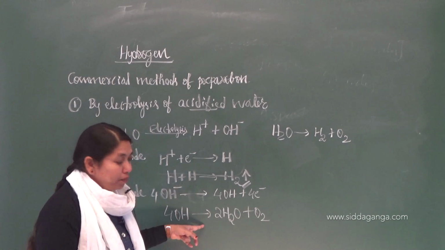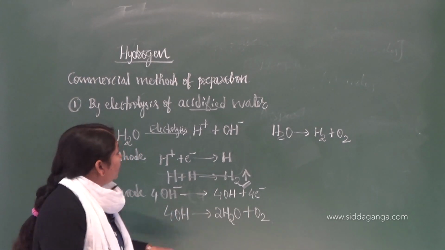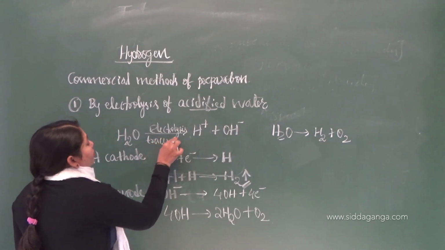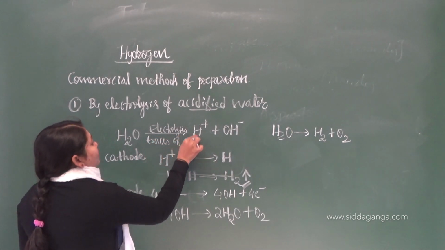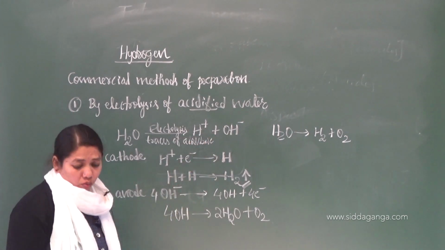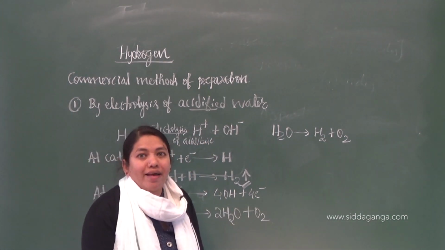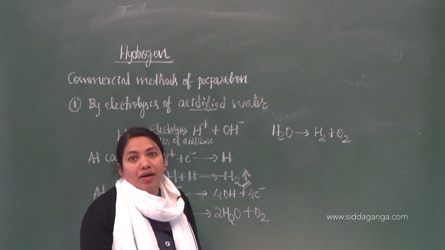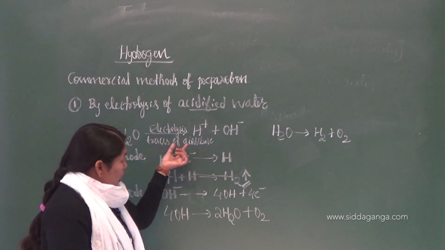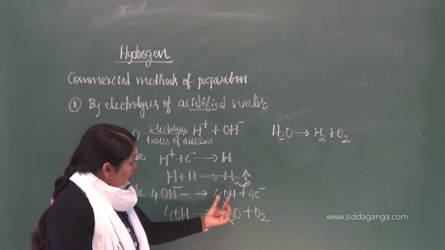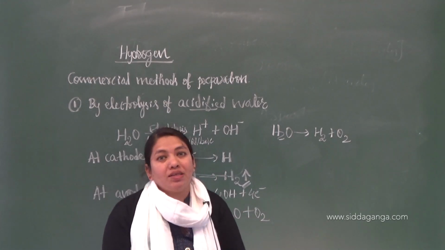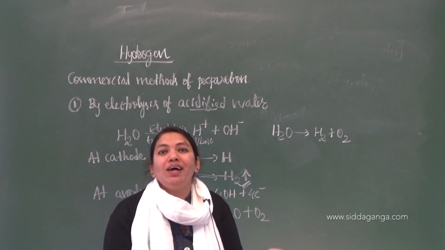One more important point you should remember, as I said, during this electrolysis you have to add traces of acid or base, because they are strong electrolytes. Acids or bases are strong electrolytes. They conduct electricity. So if you use sulfuric acid, it consists of H plus and SO4 minus, hydrogen as well as sulfate.